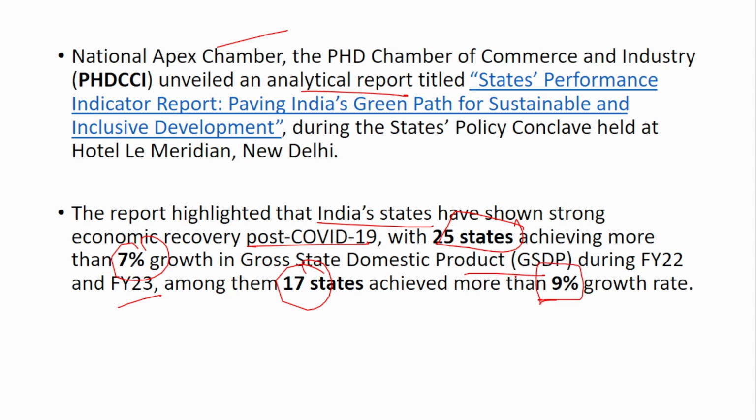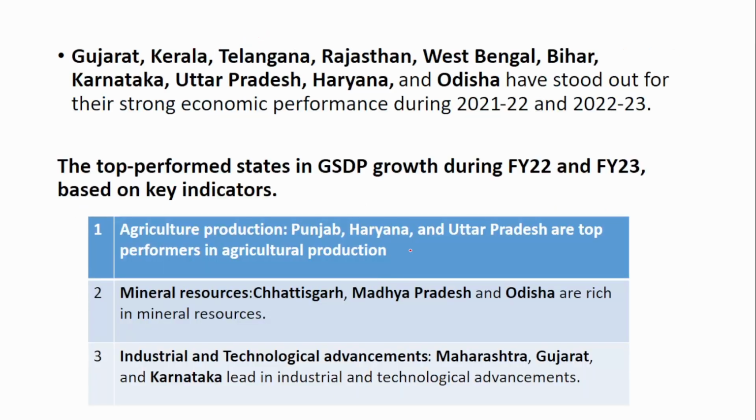So 7% is also a very good number, and 9% is an extraordinary growth, which was seen in 17 states in India. If you see Gujarat, Kerala, Telangana, Rajasthan, West Bengal, Bihar, Karnataka, Uttar Pradesh, Haryana and Odisha, they have stood out for their strong economic performance during financial 22 and financial 23.